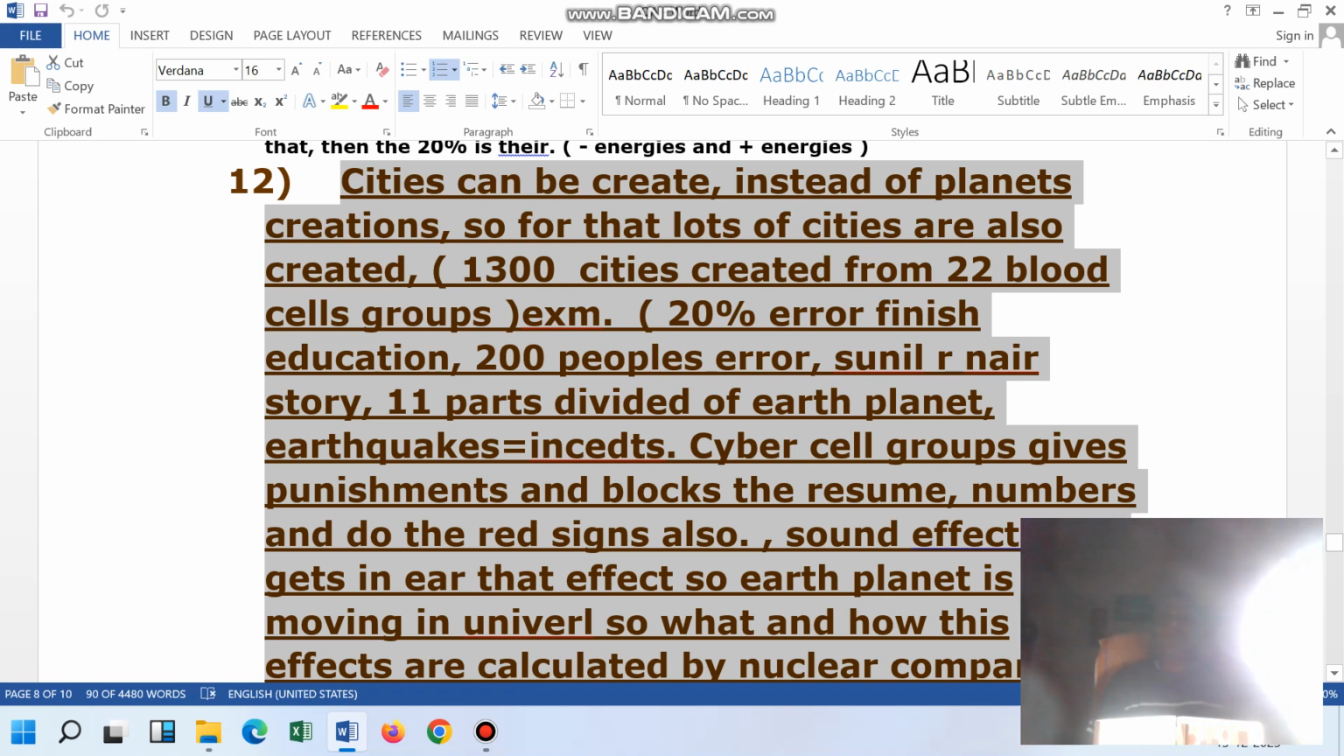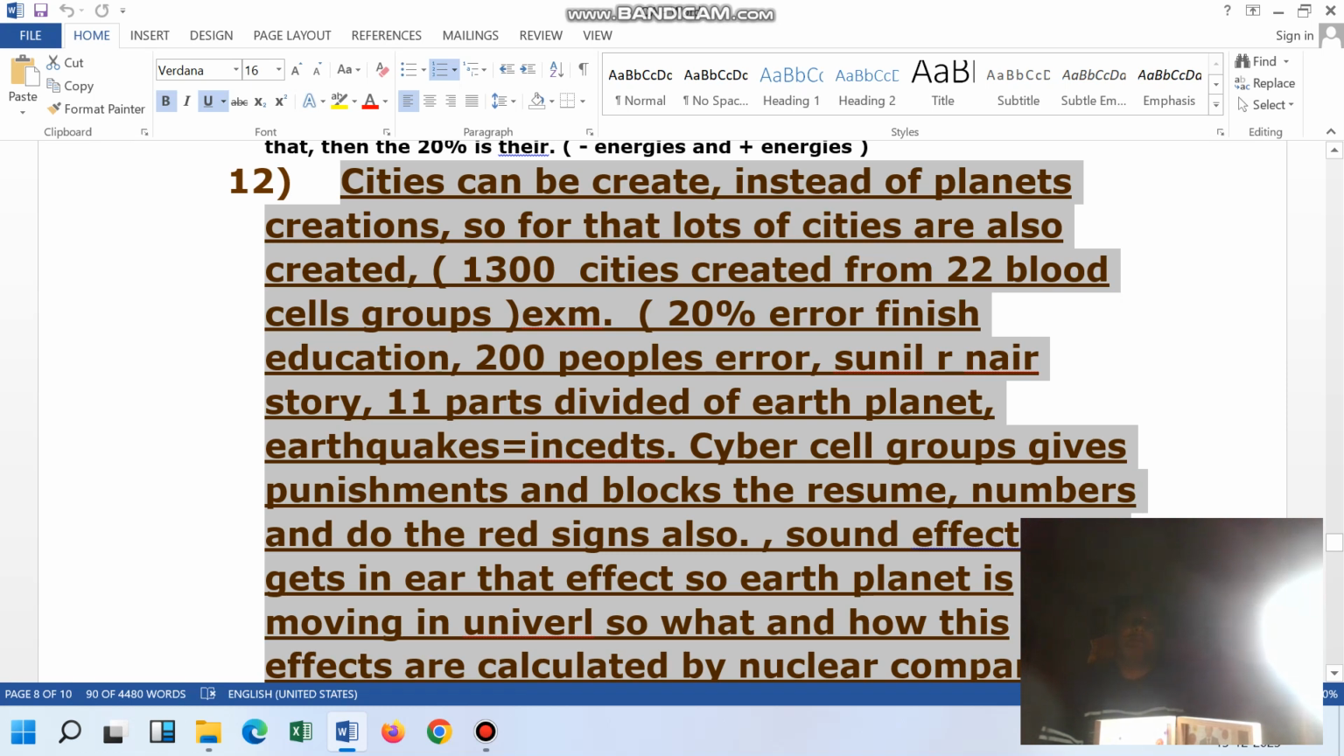So one of the person told that basically here we are talking about one topic, that is currency dependence. Then ideas. In ideas, we are talking about one topic, that is global warming. And in this global warming, we are talking about one error, that is cities creation.